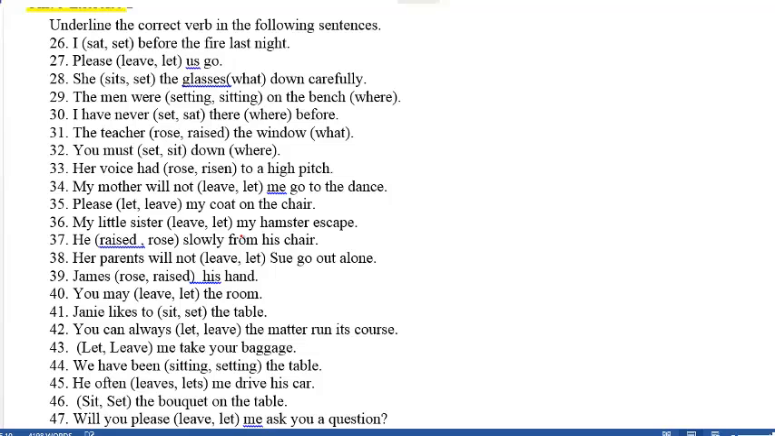So on this exercise, all you have to do is to circle or underline the correct answer. So the teacher rose or raised the window. Notice that I've already given you a clue here that window answers what. So you have to select the one that's transitive, which in that case would be raised. He raised or rose slowly from his chair. Slowly answers how. So you have to choose the intransitive form. The intransitive form would be rose.